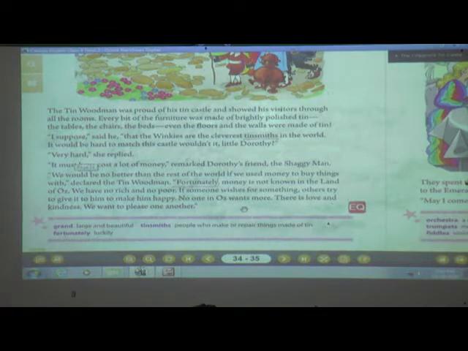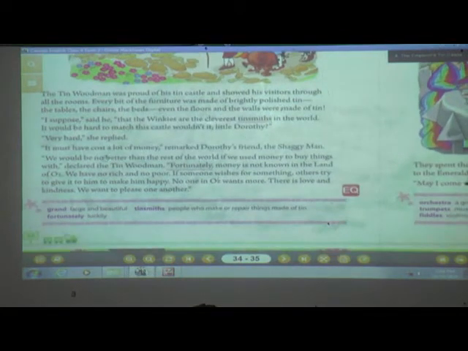They have made each and everything of tin. "It must have cost a lot of money," remarked Dorothy's friend. Who? The Shaggy Man. Then the Shaggy Man is telling that whatever you have made in your tin castle, each thing of tin, may have cost a lot of money.